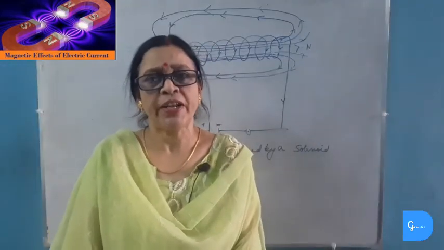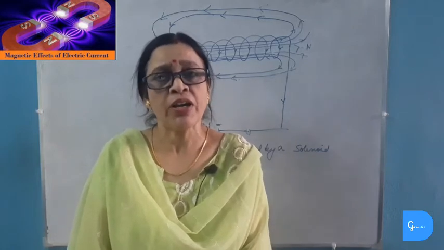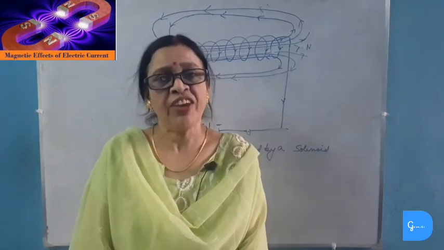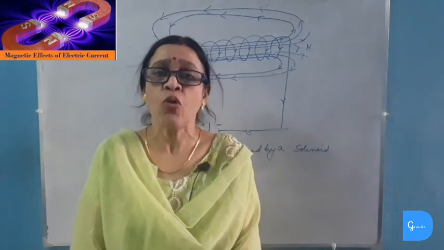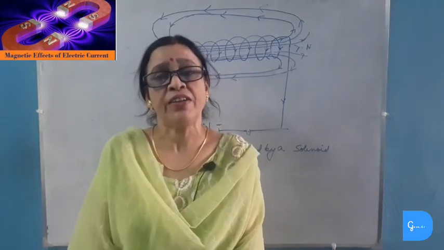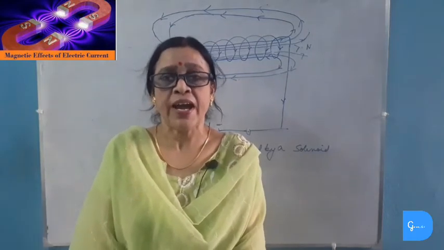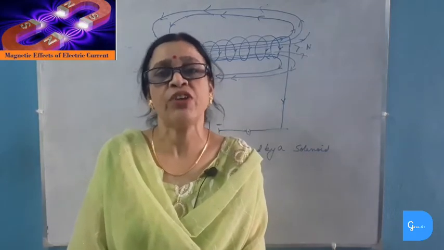The strength of the magnetic field produced by a solenoid depends on three factors. Number one, number of turns of the coil. If we increase the number of turns of the coil, then the magnetism produced will be more. Secondly, it depends on the strength of the electricity. If we increase the strength of the electricity, then the magnetic field produced will be more. And thirdly, the nature of the core material.